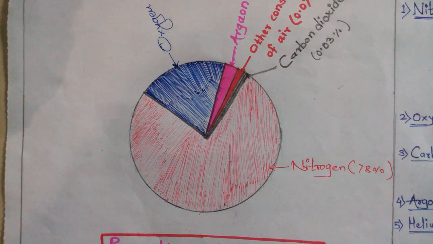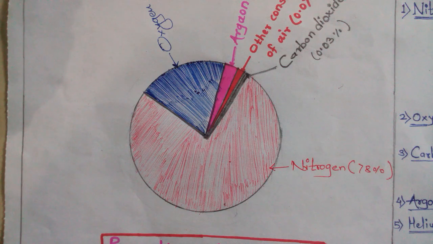Correct. Then in that one we saw in the troposphere how much percentage of air is present? Very good, 80%. And in the stratosphere, 19%. Very good.